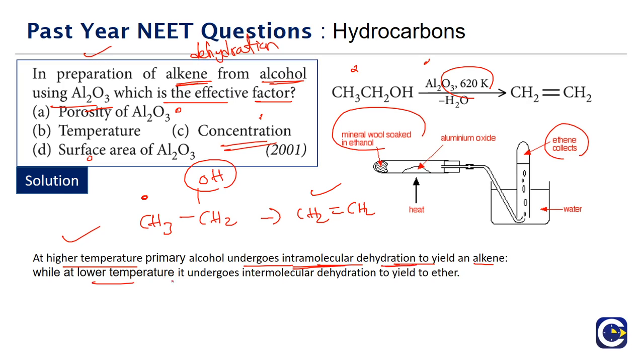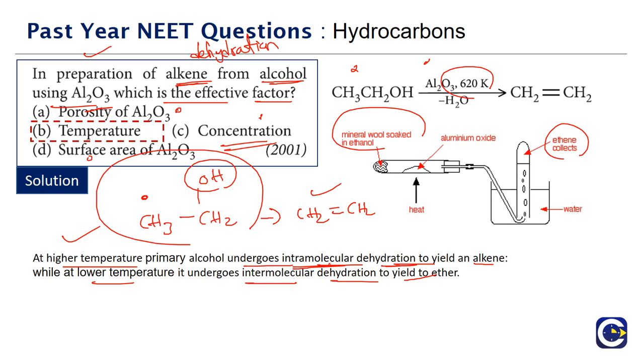Whereas at low temperatures, if we go below the maintained temperature of 620, there will be intermolecular dehydration. Intermolecular dehydration of alcohols will end up giving us ethers. Means from one alcohol molecule the OH group is leaving, and from another alcohol molecule the hydrogen will leave. As a result, we will end up getting ethers as the products. That is the reason why this reaction rate will be particularly sensitive towards the temperature. So the effective factor here we will consider to be the temperature.